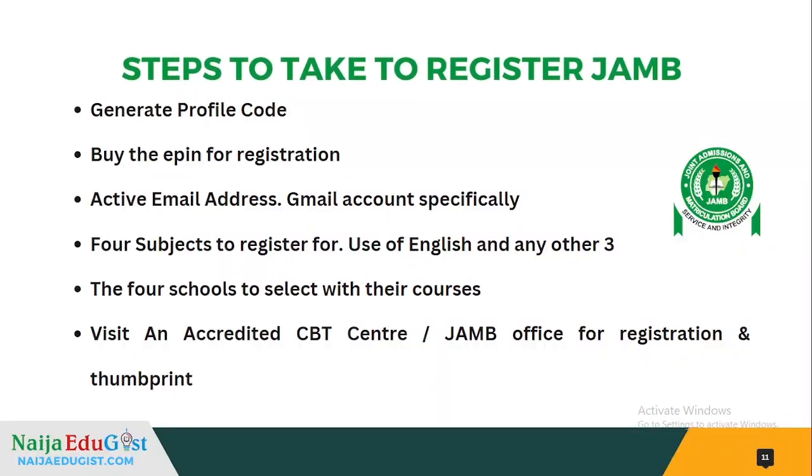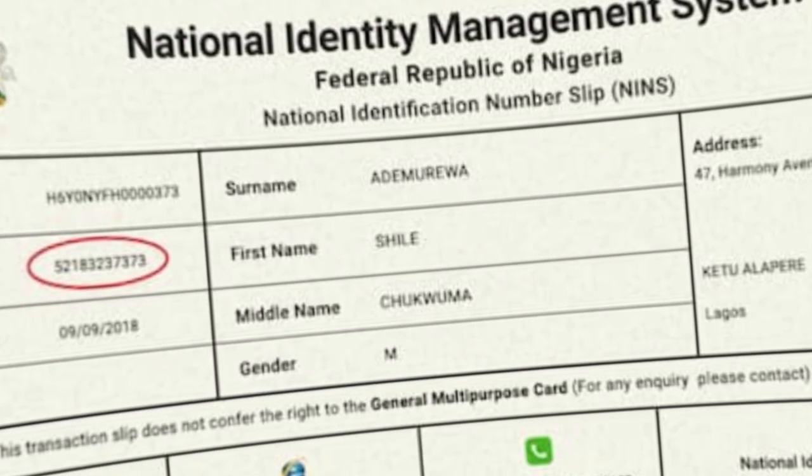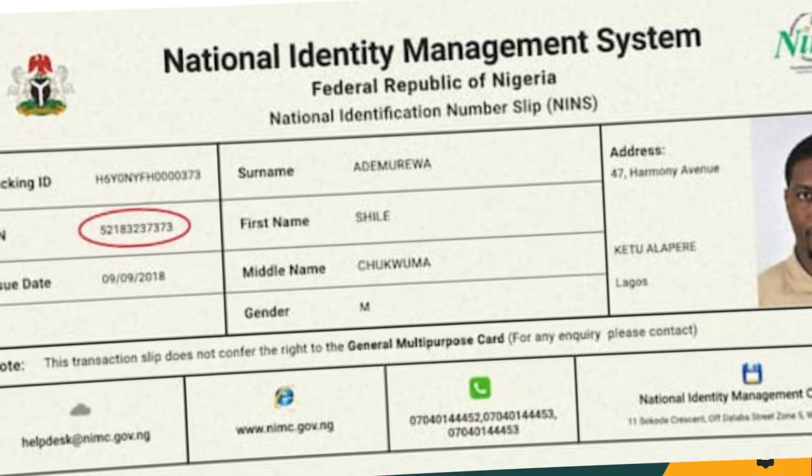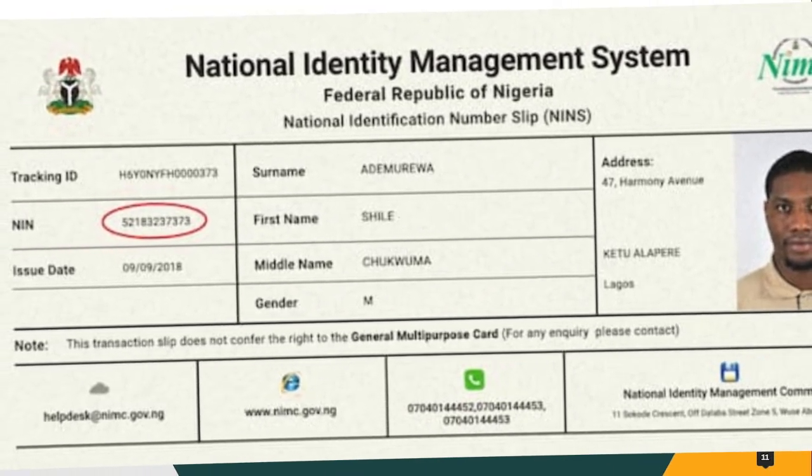So then apart from that, what are the steps that you need to take to register for JAMB? The number one thing is that you have to get your NIN, which is the National Identification Number, the NIN that the federal government asks everyone to get. So you have to get that one.